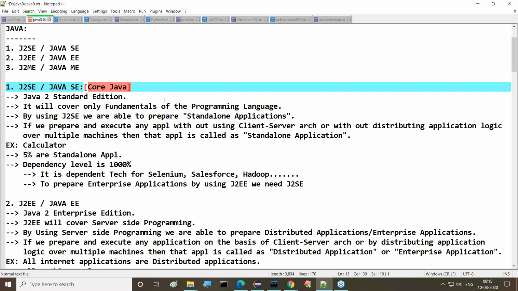It will cover only the fundamentals of Java programming. It will not go for the complete Java. It will not prepare the complete Java. Only the fundamentals of Java it is able to cover. That's one, guys. Now let's come to the next one.